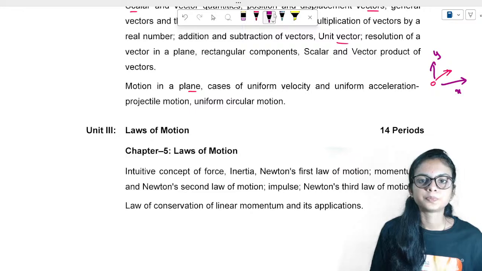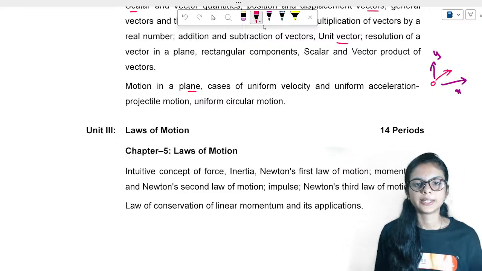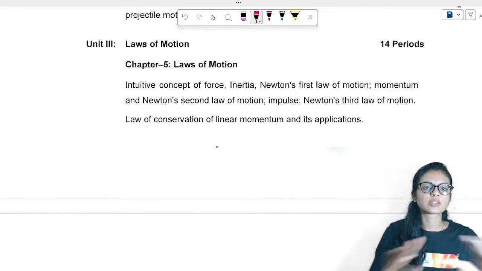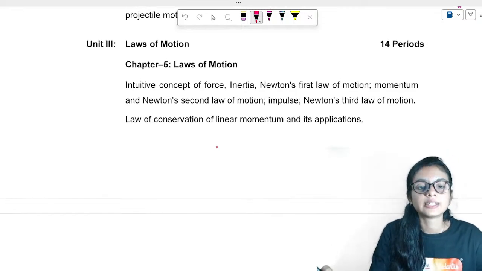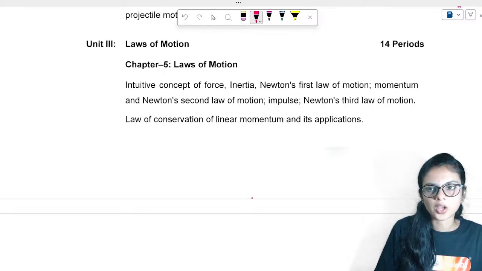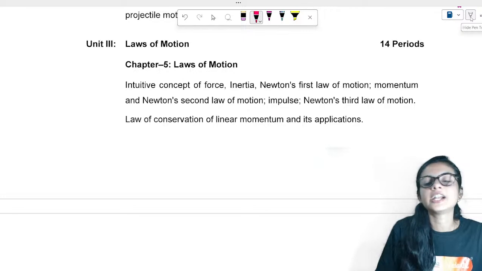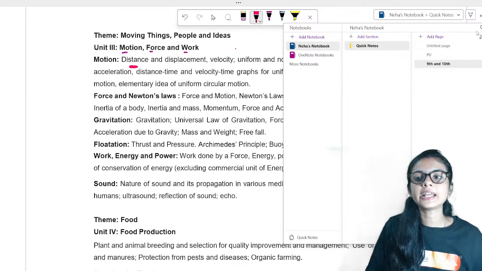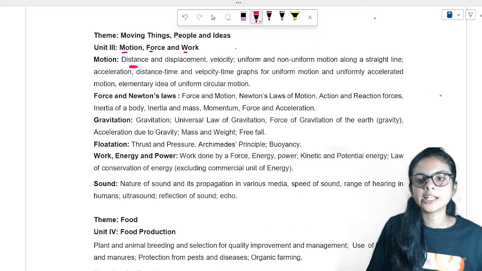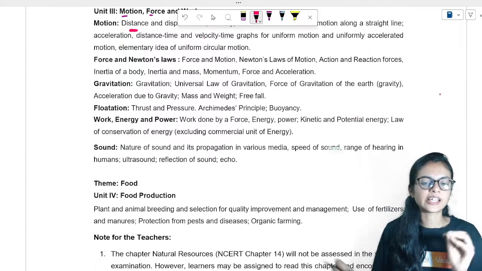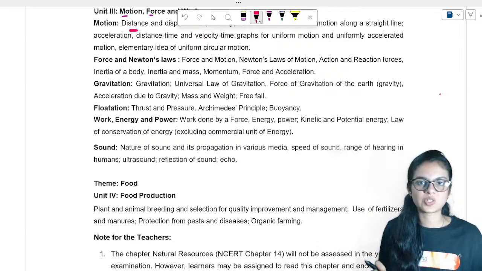Clear with this? Okay. Then, before discussing the laws of motion chapter, let me show you again the ninth standard physics. I'm connecting here, I'm not just randomly moving forward. I'm connecting the dots between your ninth and 11th physics, 10th and 12th physics.